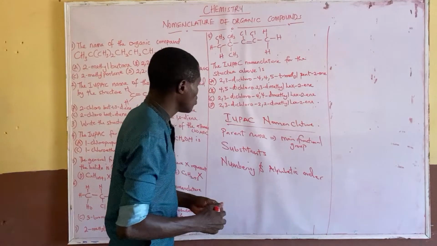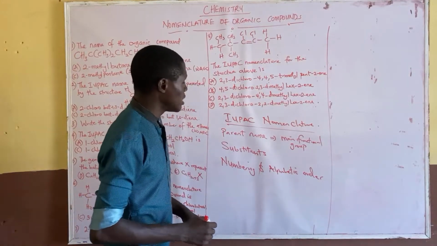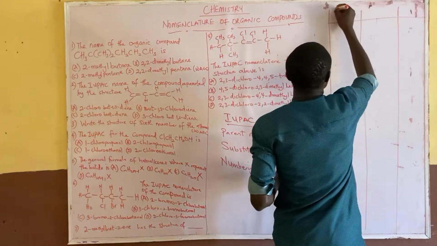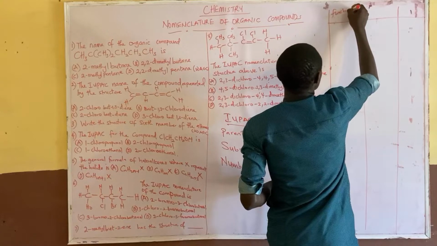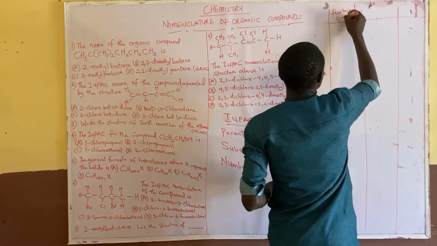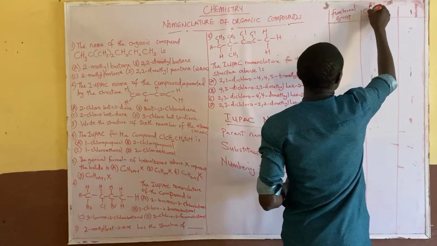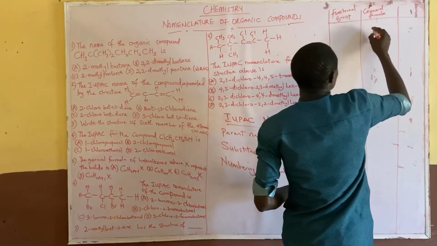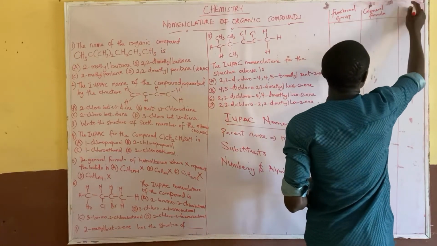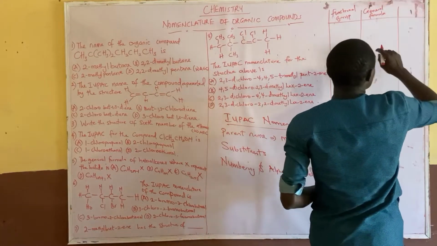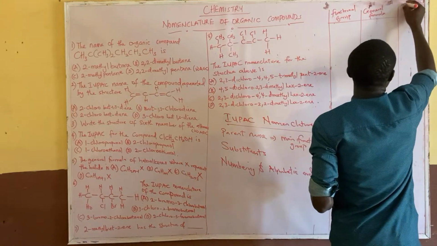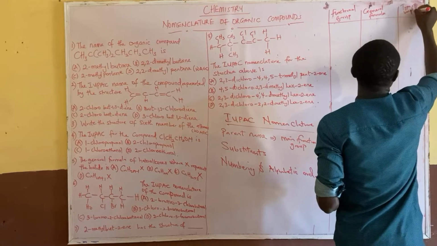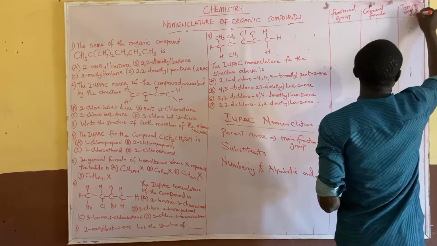Now let's quickly go to the functional groups that we have in organic chemistry. In this first column is the functional group, then the general formula for the functional group, and then the type of bond that is present, and an example of the compound.